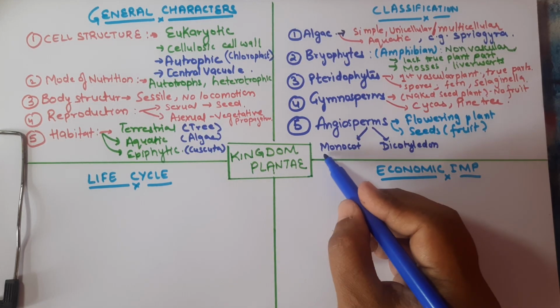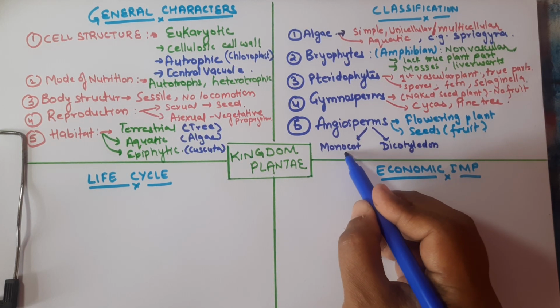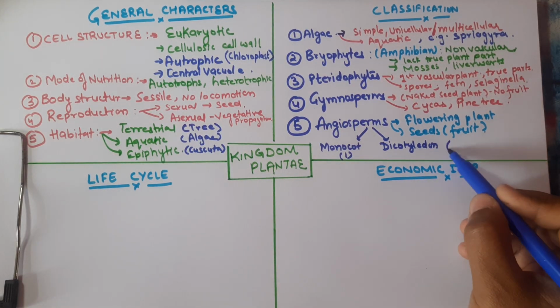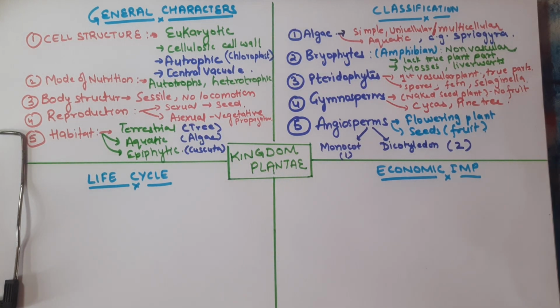Okay, so the name itself indicates that monocots will have a single cotyledon. Examples are wheat and rice. And dicotyledons are those having two cotyledons. Examples are mango, sunflower, chickpea, etc.